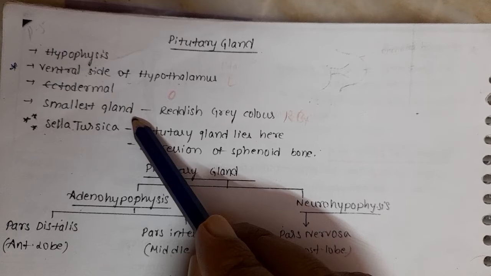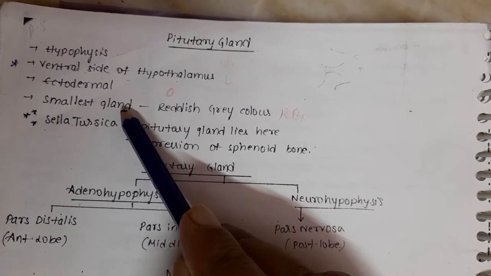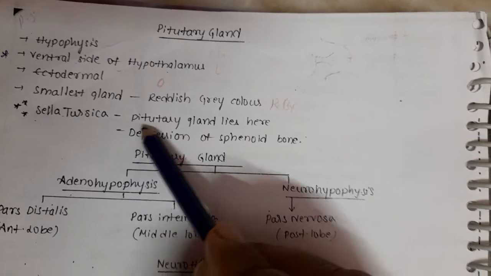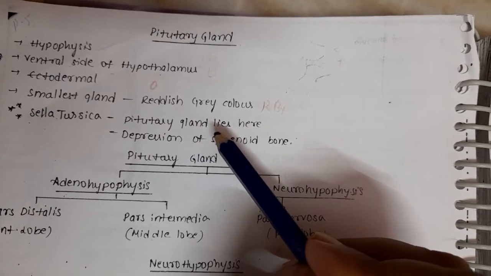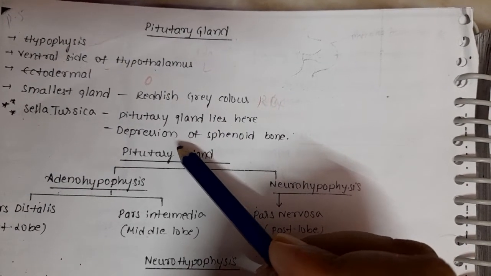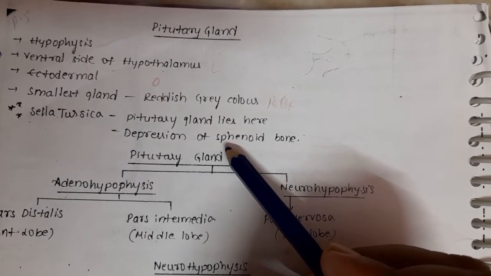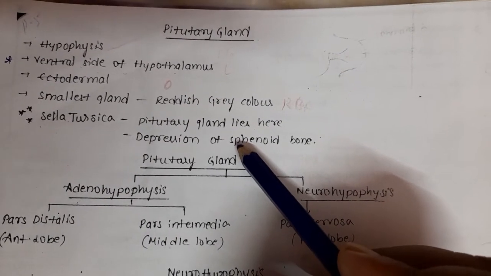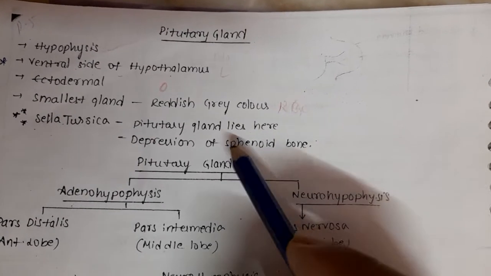What is the smallest endocrine gland? Pituitary gland. What is the largest endocrine gland? Thyroid gland. Where does the pituitary lie? There is a depression in the sphenoid bone, and the pituitary gland lies in this bony depression of the sphenoid. The sphenoid is one of the cranial bones: frontal, parietal, temporal, occipital, sphenoid, ethmoid.